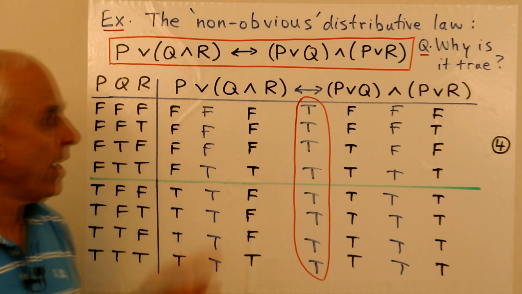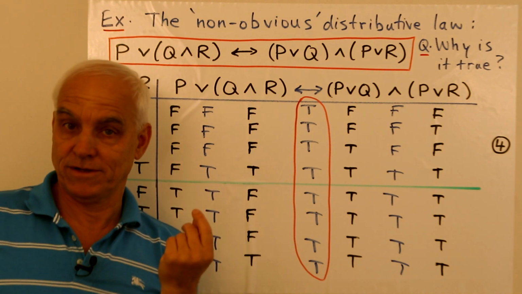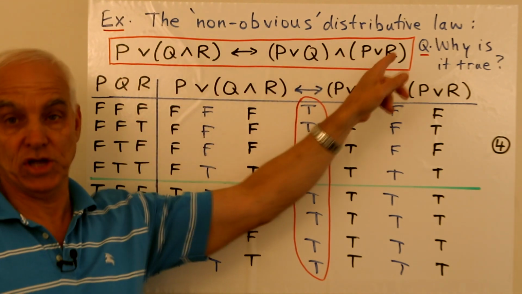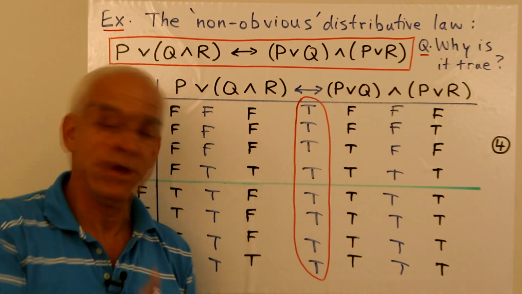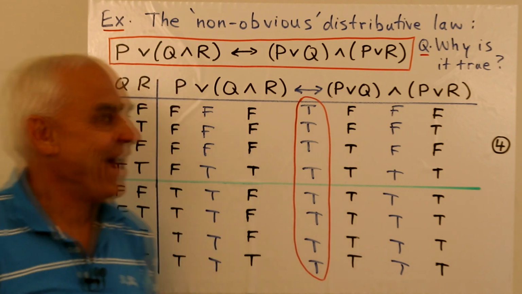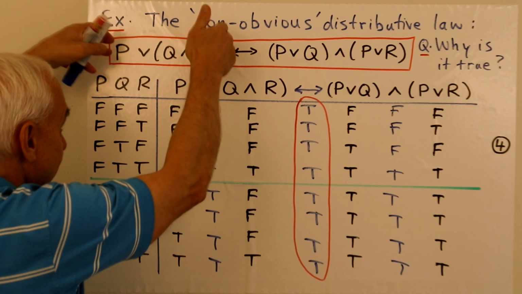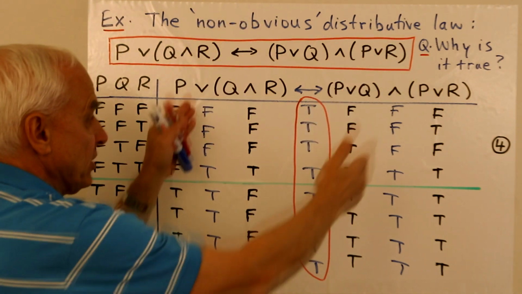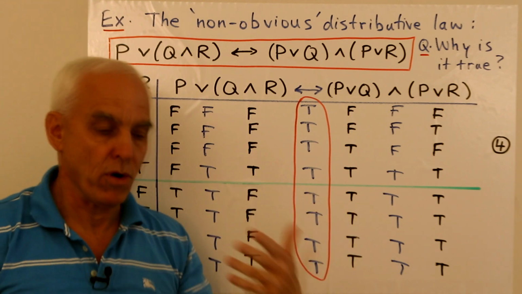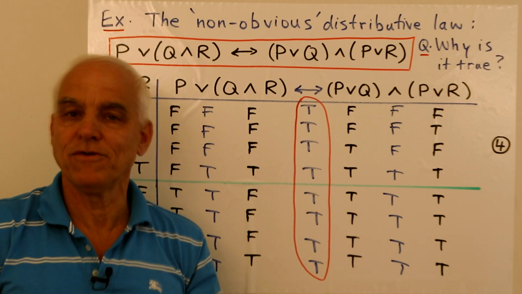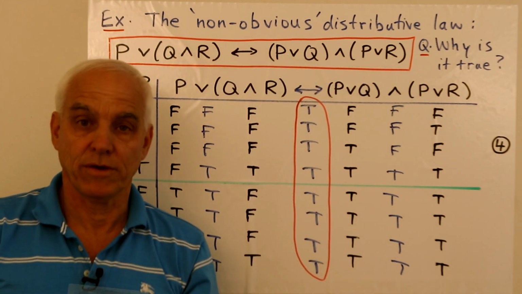The net result is that the whole thing is represented by this column of truths. That means that this statement is always true independent of the inputs. So this is a tautology. That's our favorite kind of expression. It's always true. You can always depend on it. And it gives us then a powerful mechanism because we know now that we can replace this with this expression because they're equivalent. So this is the truth table point of view or technology to verify the truth of this expression.